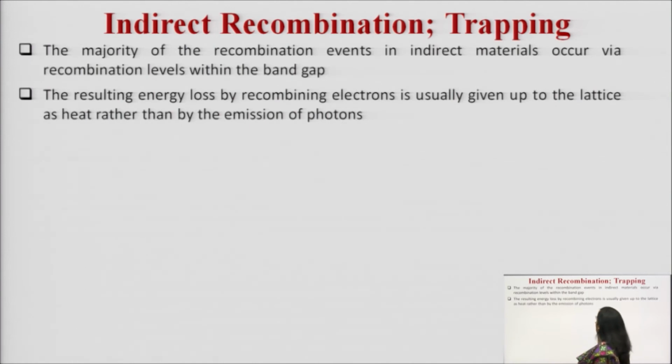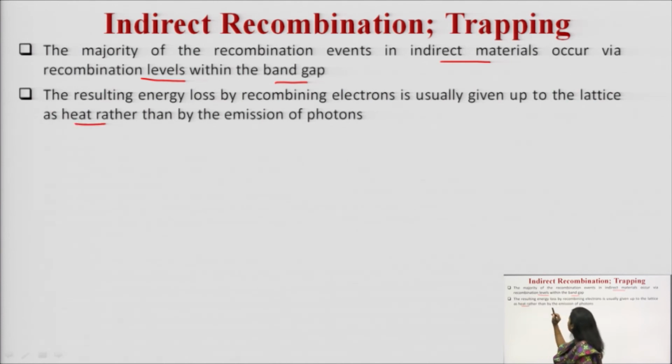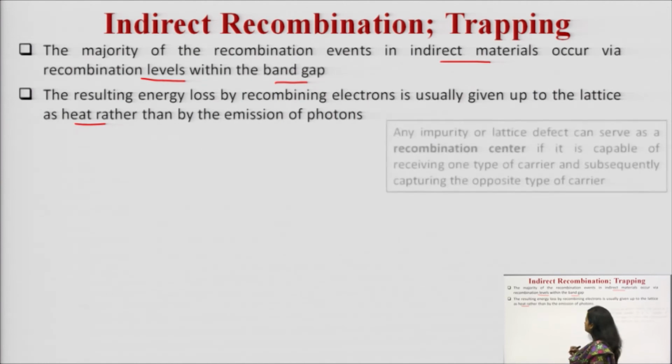The majority of recombination events in indirect material occur via recombination levels within the band gap. In between the valence band and the conduction band, there are various recombination levels. The resulting energy loss by recombining electrons is usually given up to the lattice in the form of heat rather than by the emission of photons. I will show you with the help of a diagram how this recombination level is shown and how a transition takes place.